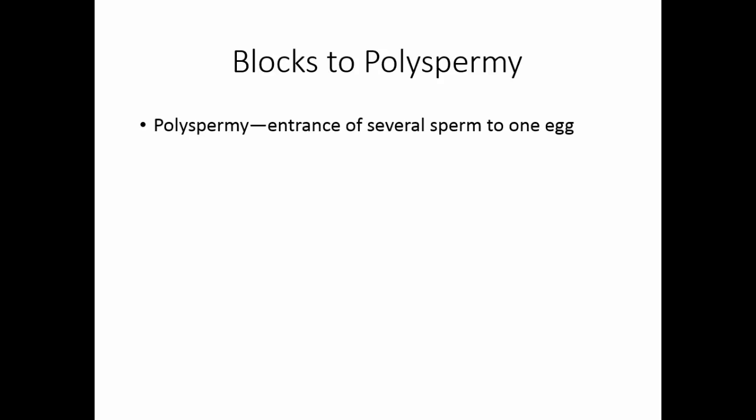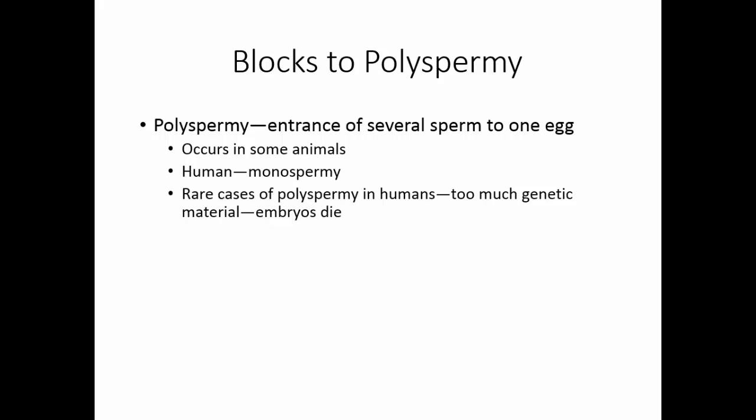Polyspermy is the entrance of several sperm into one egg. This occurs in some animals, but humans experience monospermy, only one sperm per egg. In rare cases of polyspermy in humans, there's too much genetic material in the zygote and the embryos die. There are 2 blocks to polyspermy.